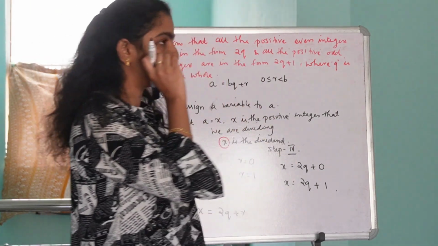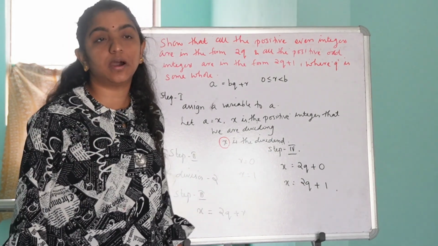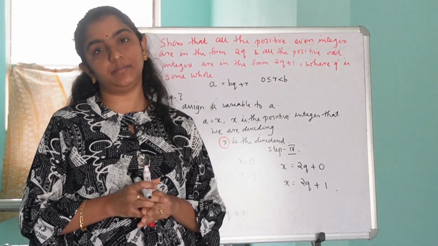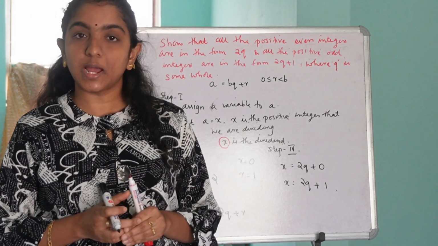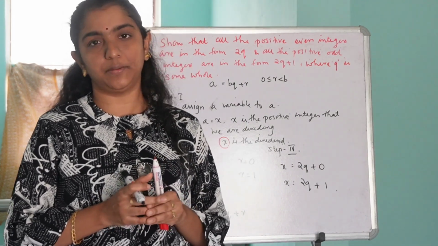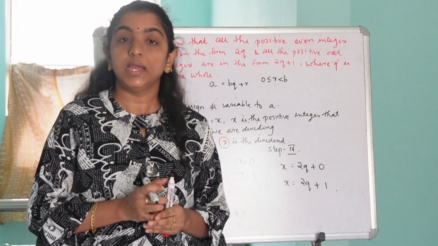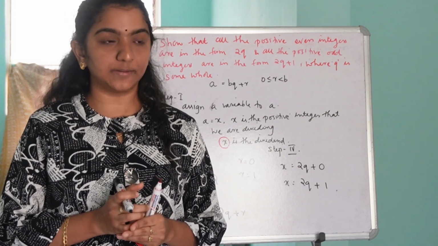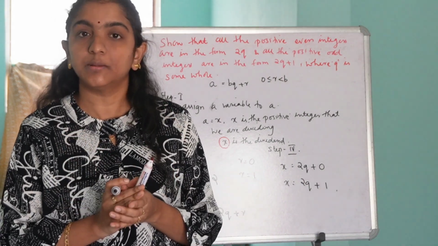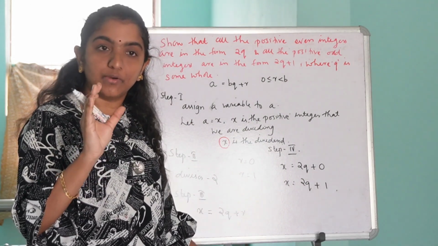Yes. Okay. Now we all know even numbers are perfectly divisible by 2, isn't it? When a number is perfectly divisible by another number, it leaves a remainder 0. Is it clear? Yes. Only even numbers are perfectly divisible by 2.